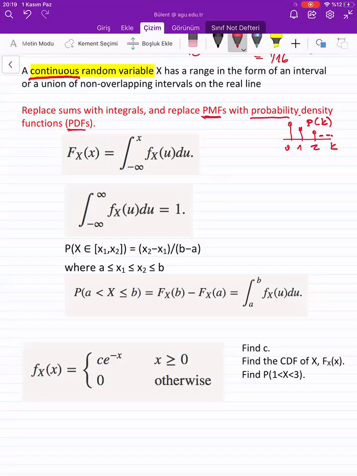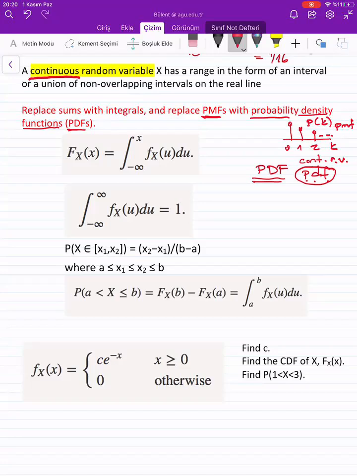Probability density function. So PDF is something that you will hear very often. We may write it like that, PDF, probability density function. For continuous random variables, we have PDFs, okay? For discrete random variables, we have PMF, probability mass function.